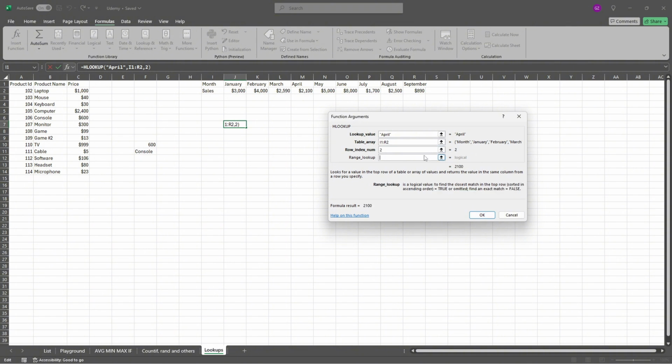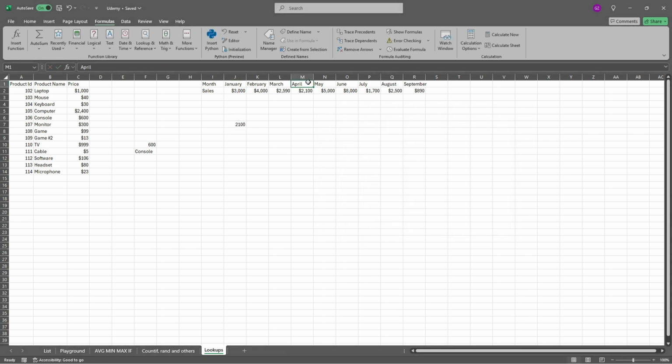And logical, it works exactly the same as with the VLOOKUP, and in that case, I would just go to the false. So I need an exact match. If anything changes, I would like to be sure that it is not working, that we don't have any values returned. That's very important in that case. So we've got our value, our false, but someone makes some misspelling, and we don't have April anymore. And that NA value, which is a value that is not available, looks quite bad.